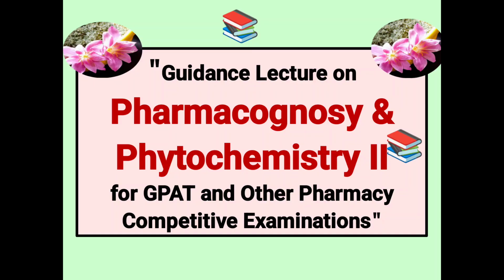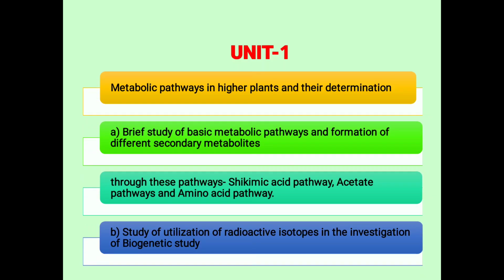In the previous lecture, we learned about pharmacognosy 1. The word pharmacognosy is derived from Greek words: pharmakon means drug and gnosis means to acquire knowledge. In that subject, we learn about metabolic pathways in higher plants and their determination, a brief study about basic metabolic pathways and formation of different secondary metabolites. Many questions were asked on this in the last examinations. In basic metabolic pathways, I have to especially study the shikimic acid pathway and amino acid pathway.